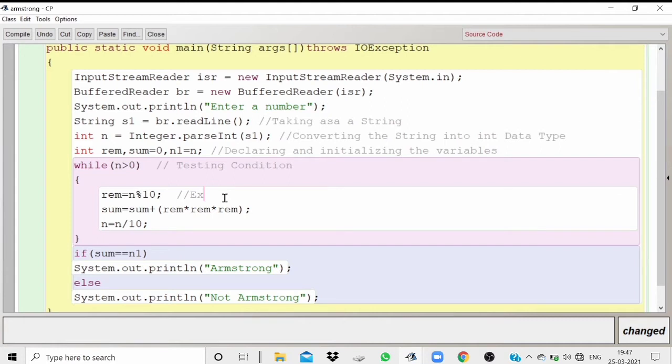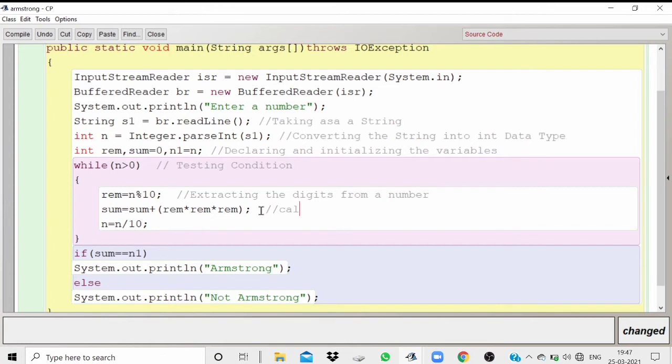If you have not watched the line by line explanation of all the number programs, you can access it from my playlist from the above given I button or in the description box. You can check it out. Here we will be writing extracting the digits from a number.